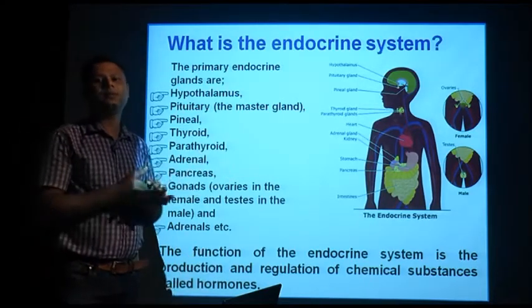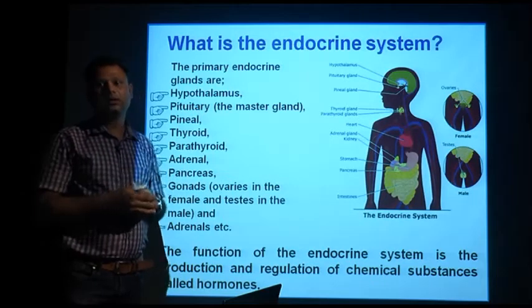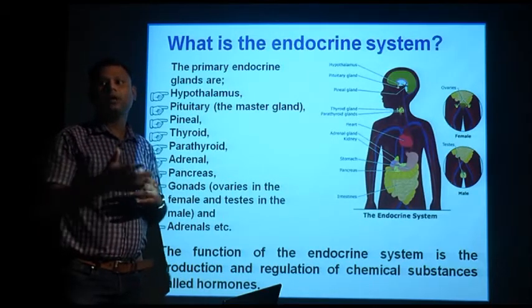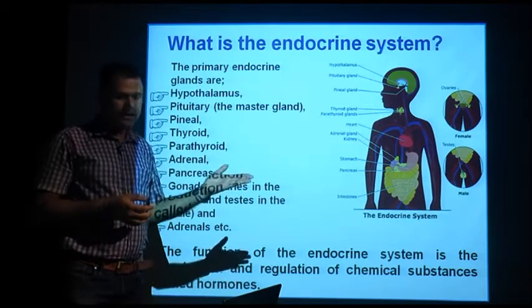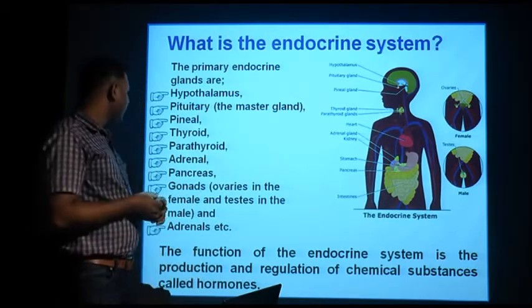Hypersecretion of a gland means secreting more than normal. When the amount of hormone secreted is more, it is called hypersecretion, and when it is secreted less, it is called hyposecretion.